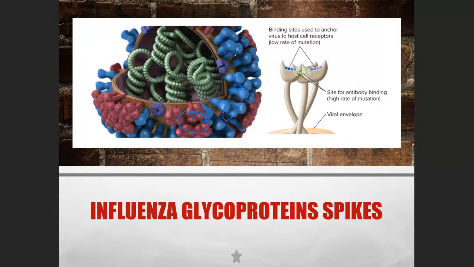Okay, so they're able to change this spike every year. That's the reason why the flu shot for this year will not be effective for the next year. The flu shot that we had last year maybe will not be effective for this year. Therefore, we have to get a flu shot every year because of this change or drift of the spike every year.